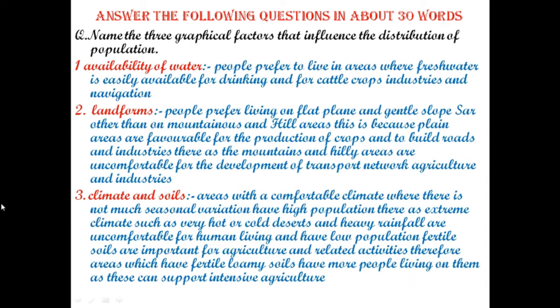And same as soils, if soil is not fertile, then it is difficult to grow any crop in that area. So the people would like to move to the place where soil is fertile so that they can earn something through agriculture.